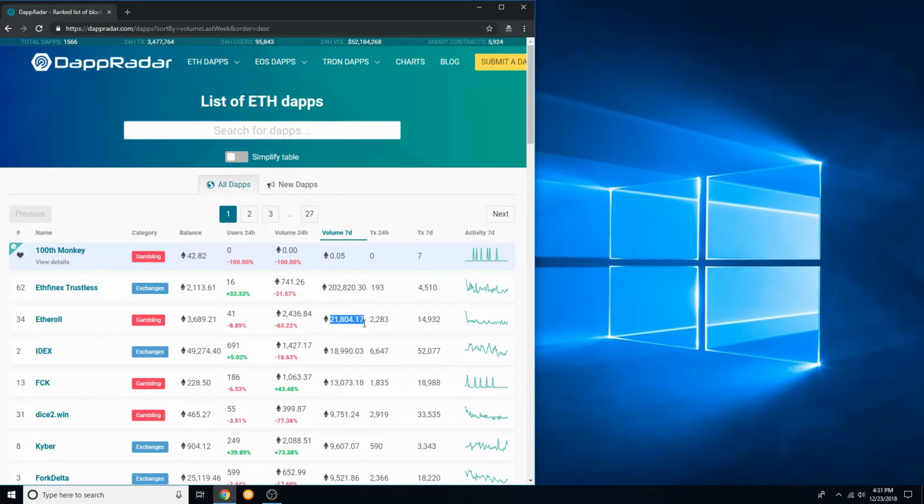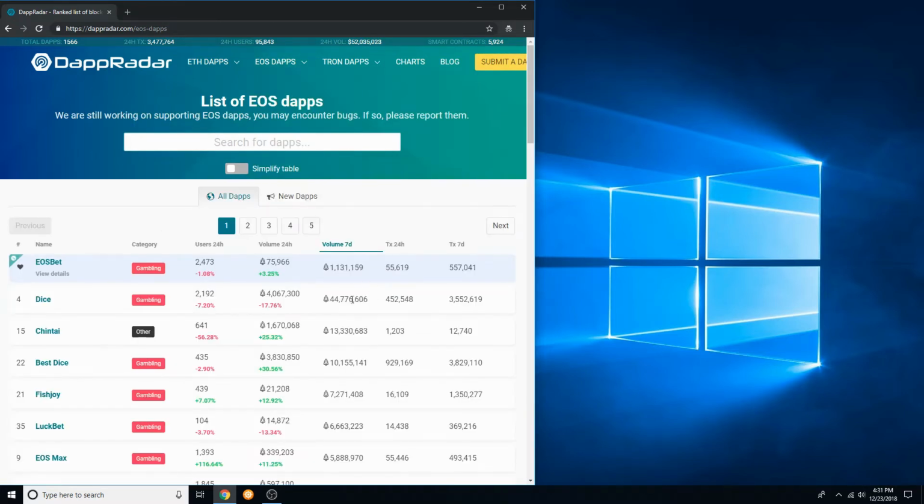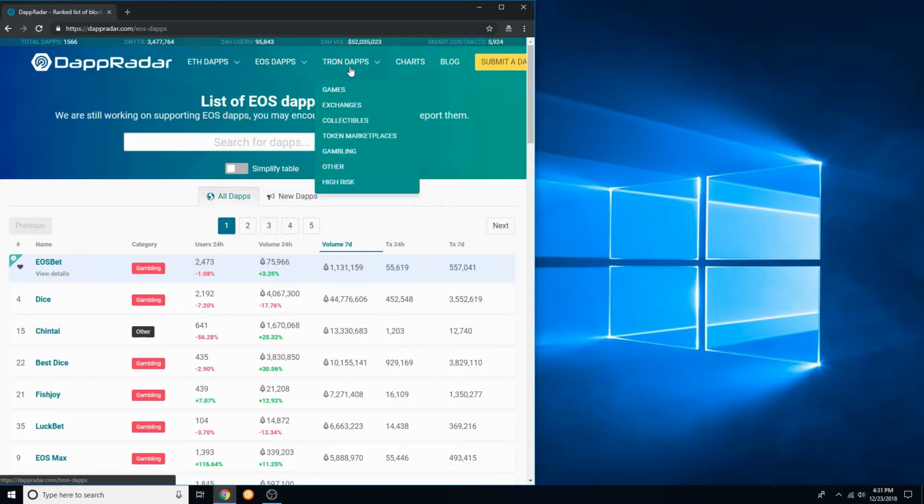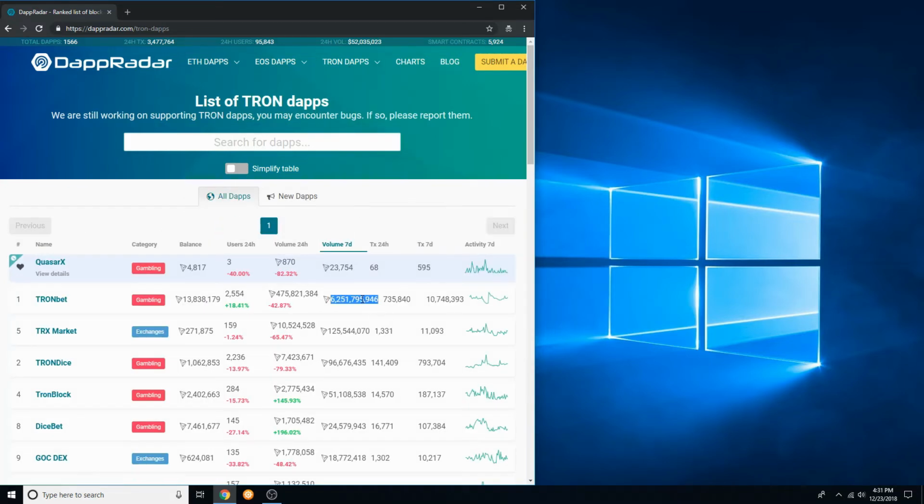That's about $2.7 million. When you compare it to EOS's best app, it's about $125 million being moved in a 7-day period, versus Tron's best app, which has about $132 million moved. There's actually some significant changes in the actual usage of the products and decentralized applications.